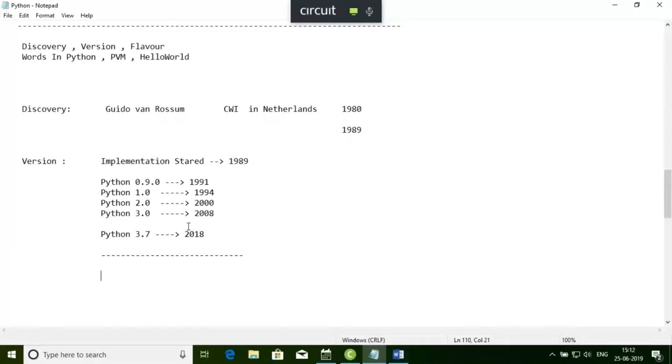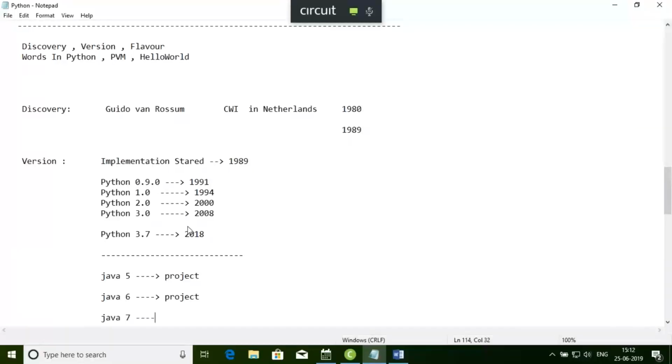So assume you have written some project using Java 5. You have created some project in Java 5, right? That project will run with Java 6 also. The same project will run with Java 6. Same project, Java 7.